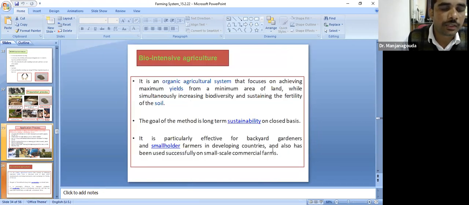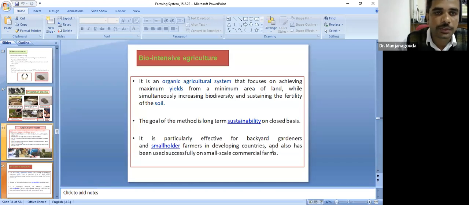Another important one is biointensive agriculture. What do you mean by this? It is also a type of organic agricultural system. It focuses on achieving maximum yields from the minimum area, while increasing biodiversity and sustaining the fertility of the soil. The main goal of this method is achieving sustainability. It is particularly effective for backyard gardeners and smallholder farmers in developing countries, and it has also been used successfully on small-scale commercial farms.